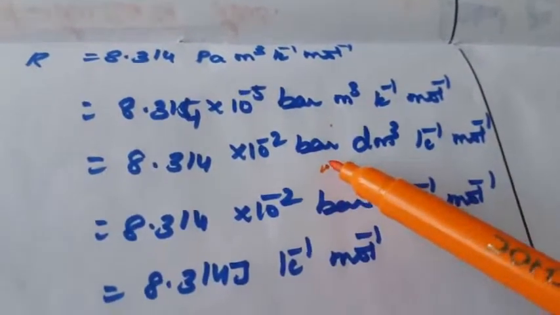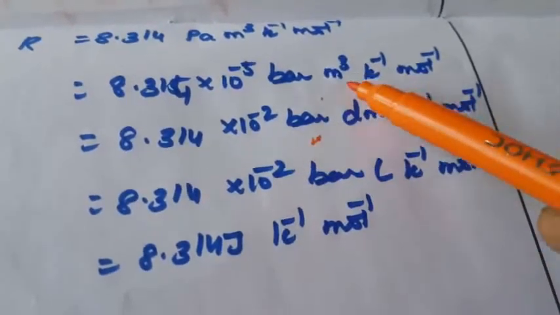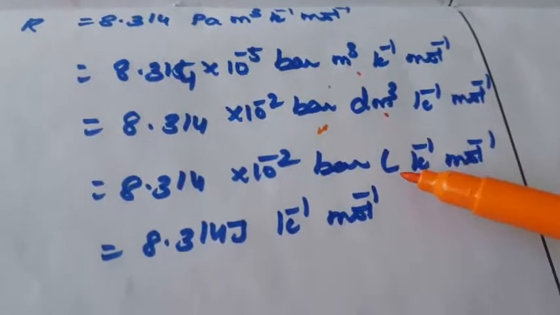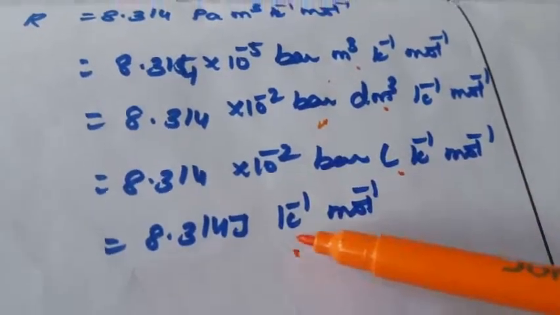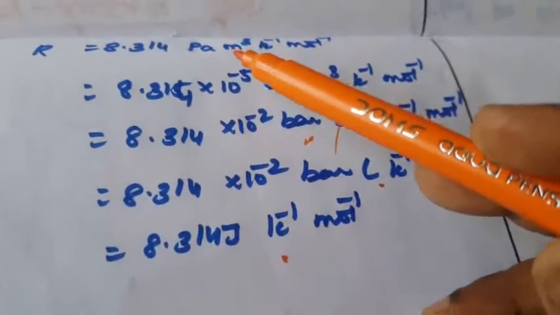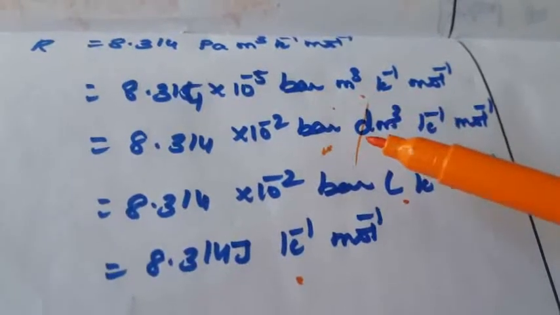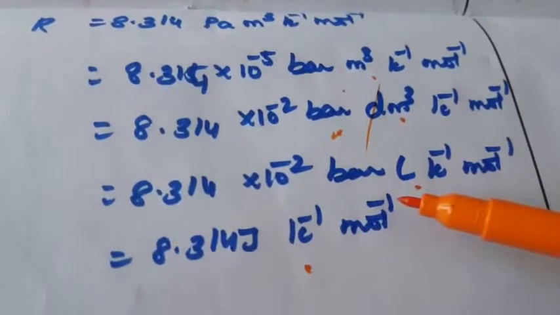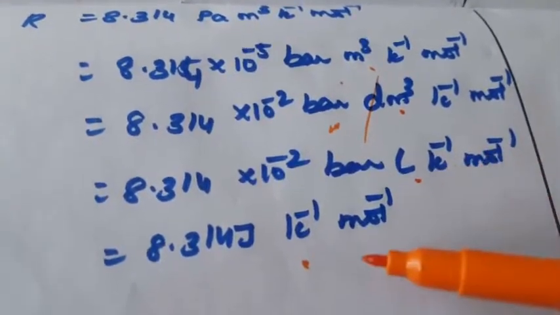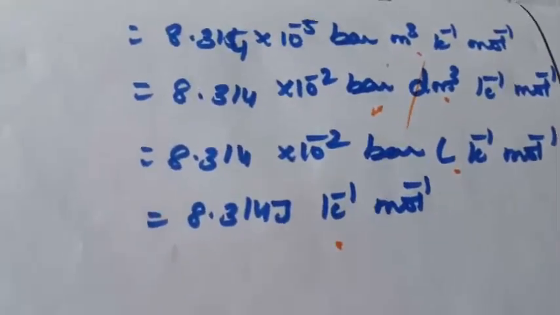This is bar decimeter cube. So here this is meter, this is decimeter, this is liter atmosphere, this is joule. These are all the different gas constant values. This is bar, Pascal, meter cube, decimeter cube, liter atmosphere, liter, and joule Kelvin^-1 mole^-1. So this is another one.